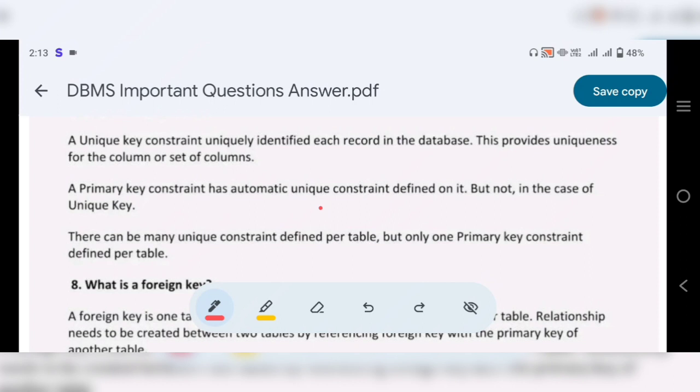These are important question answers related to database management system that come in examinations and are very important. This is the first part of the database management important question series. The second part is coming soon.